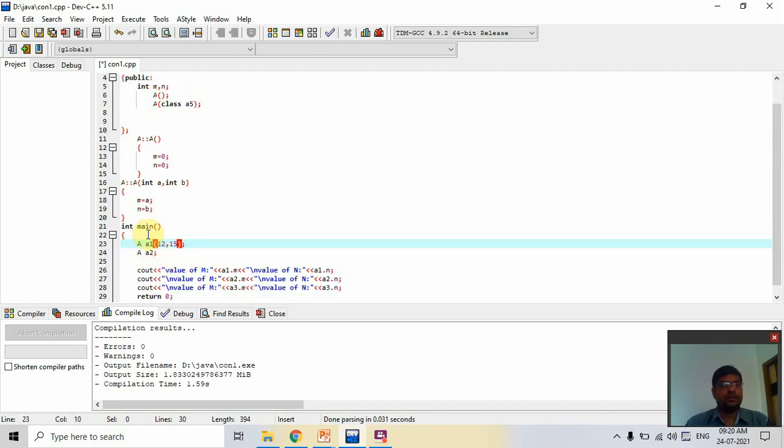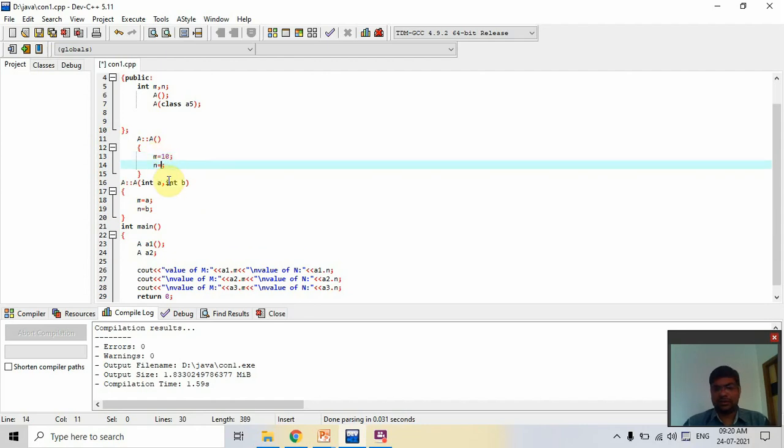Here first we create an object and we give some values, 10 and 20.